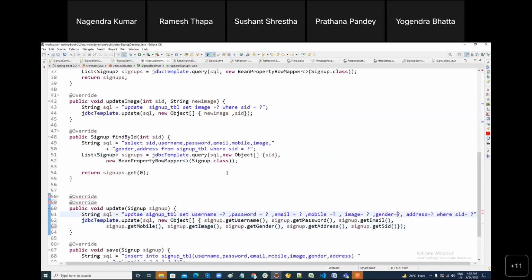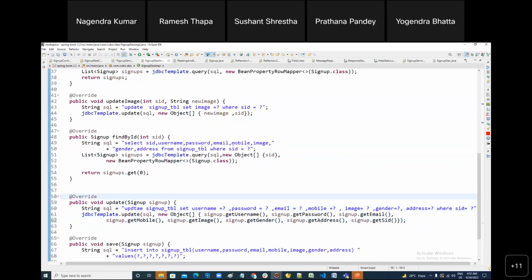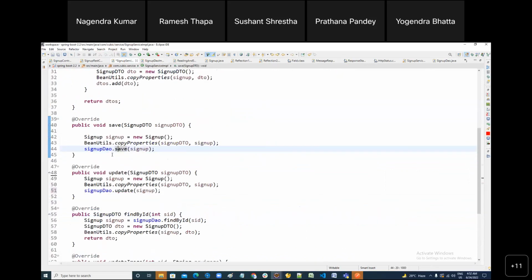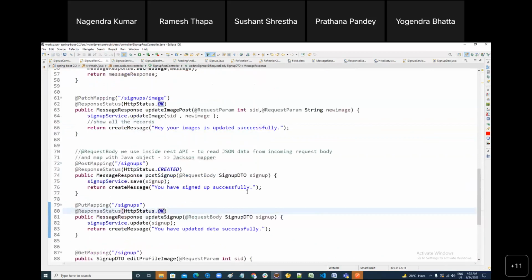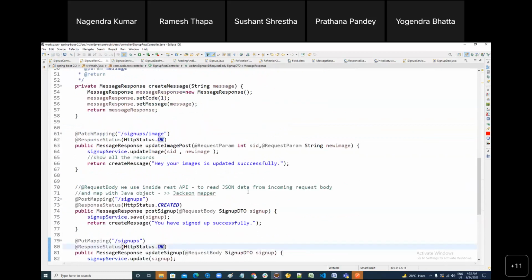After that, this method you can also add in your interface. You know it, right? So I'm able to do everything, right? And here, update it, and this you can call inside your REST API controller. And in case of put, you have to use the OK response. Great. I'm able to do all the operations, right? Now I have to test it from Postman.